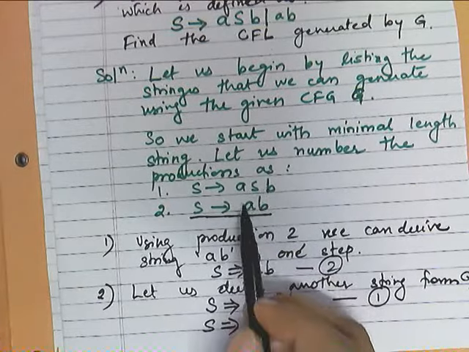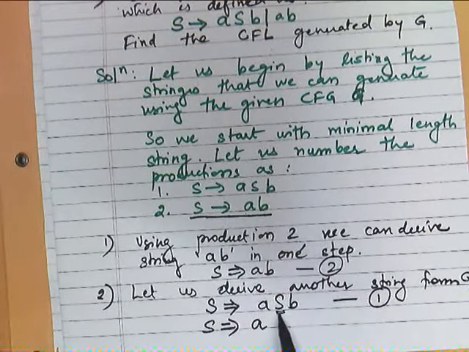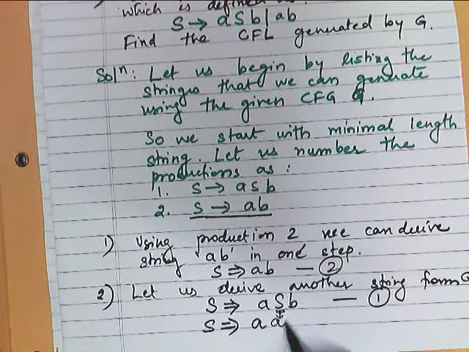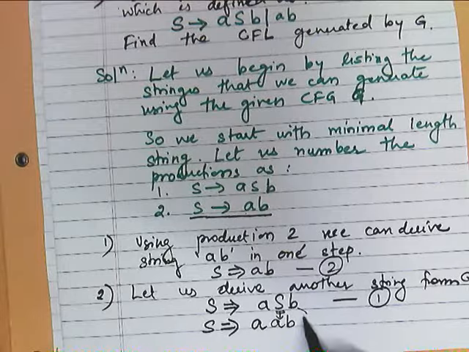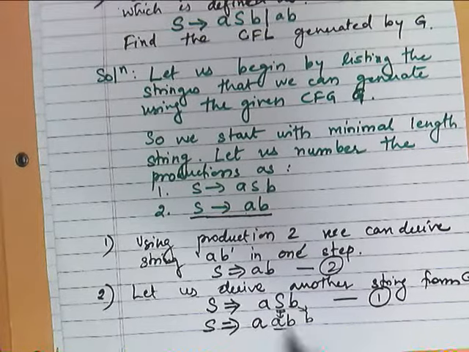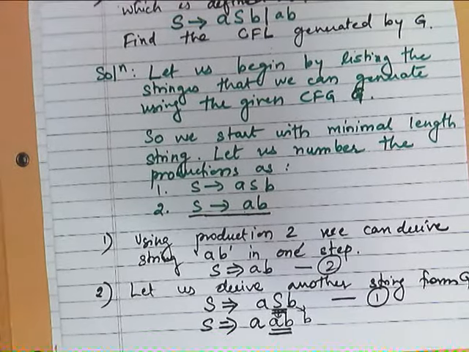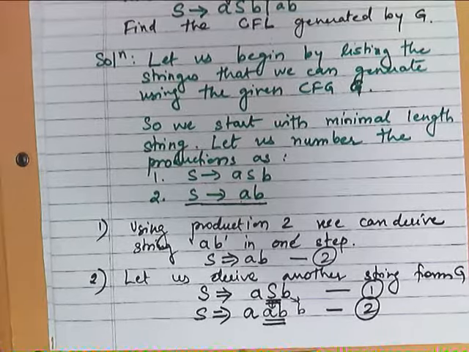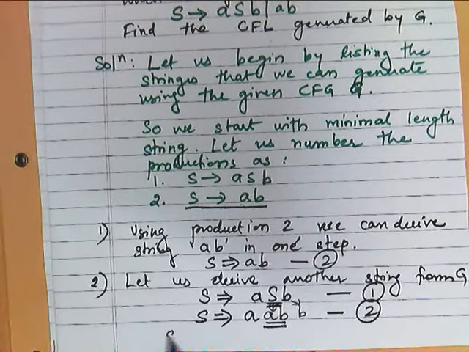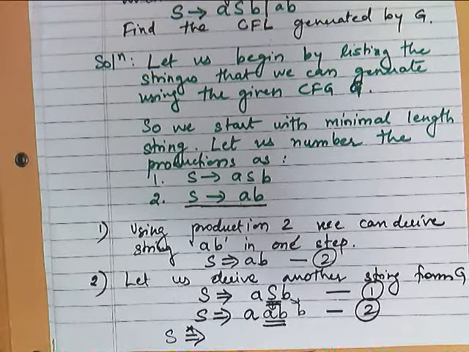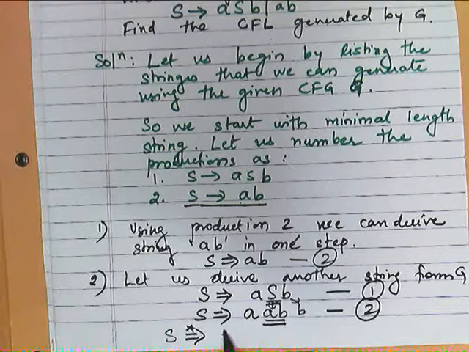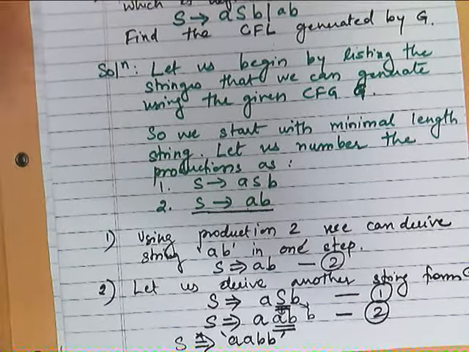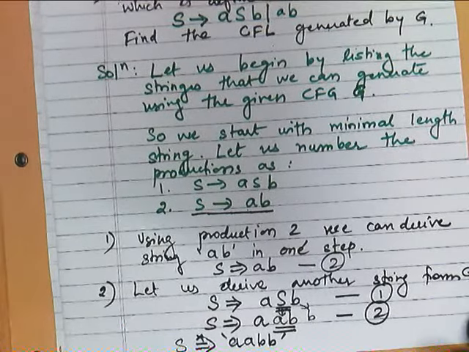Okay, so we will be replacing this S with either this or this. Very first we will replace this S with the second rule, so it will become AB and this B will be here, right? So here this S is replaced by AB using rule 2. So finally what we can conclude, we have derived: S in multiple steps is deriving string AABB. Okay, so we got the second string in our set, right?